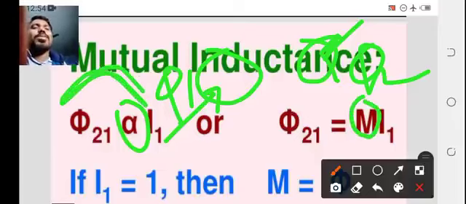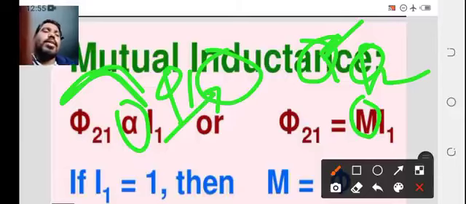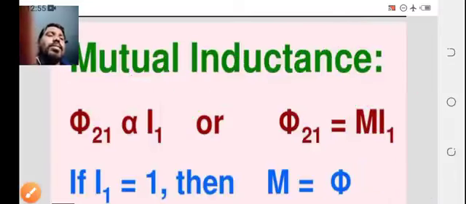Phi is nothing but a flux, I is nothing but a current. Phi 2 is proportional to I1 of the first. So the second coil flux is proportional to the first coil current. That means phi 21 equal to M I1. If I1 is 1, the current in the first coil is 1, then what is M equal to? M equal to phi.